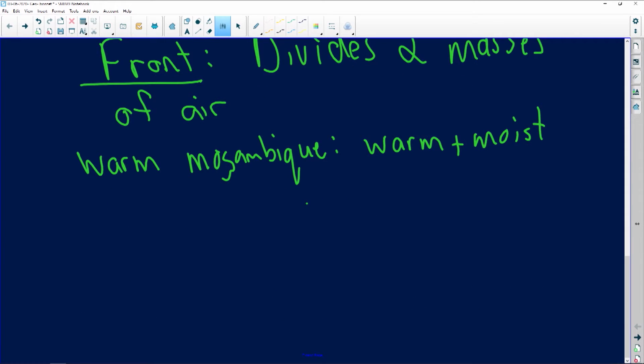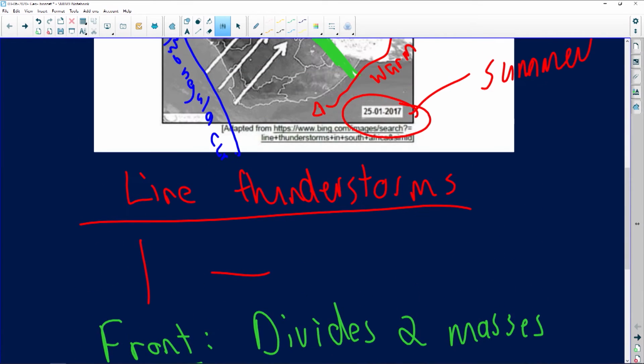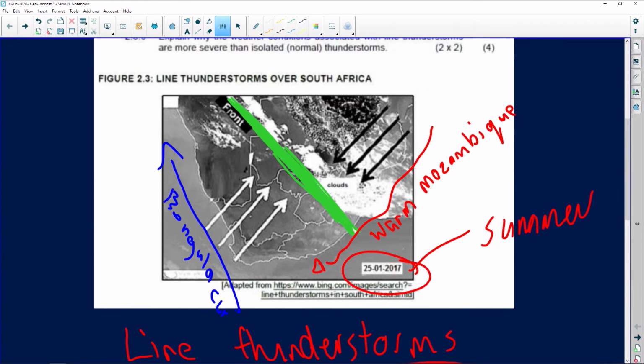Now, if you look at the cold conditions, the cold Benguela currents on the west coast, it creates dry and cool conditions. Because of these currents, if you look at this diagram, it creates different weather conditions for the east coast and the west coast.